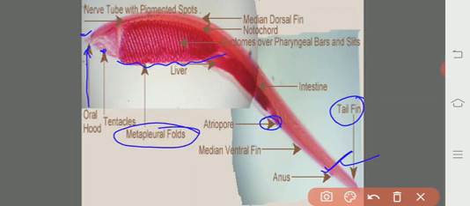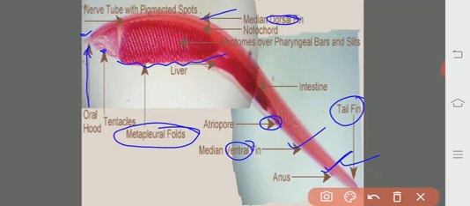And here we will see the median ventral fin and the median dorsal fin, as there are no paired fins. Paired fins are absent in the case of cephalochordates. Only median fins are present. Here it is the median dorsal fin, that is the median fin present in the dorsal region, and this is the median ventral fin.